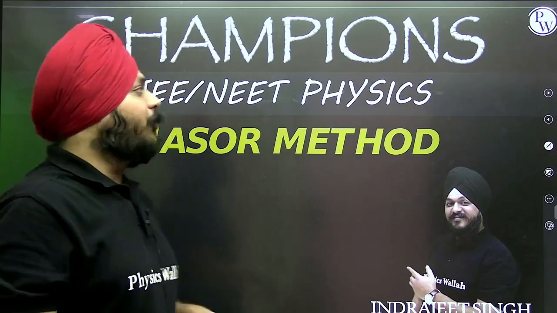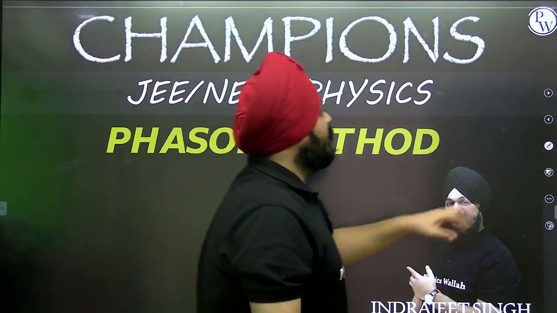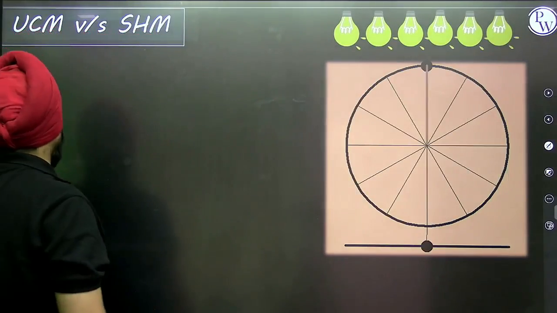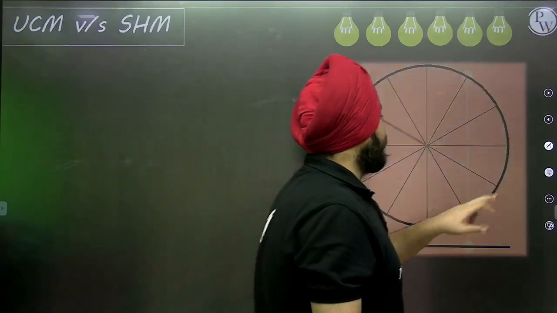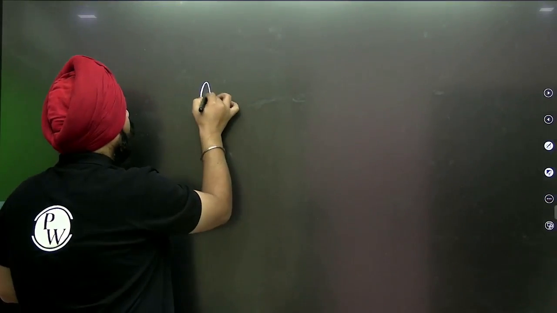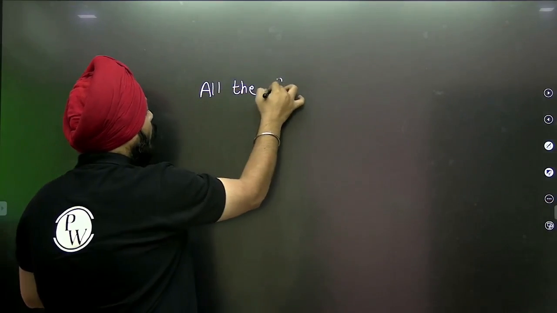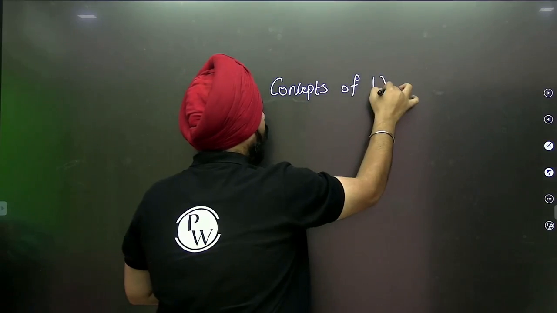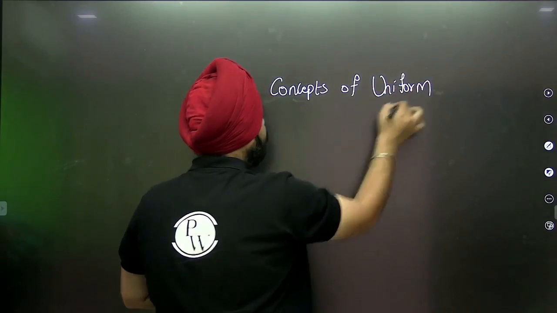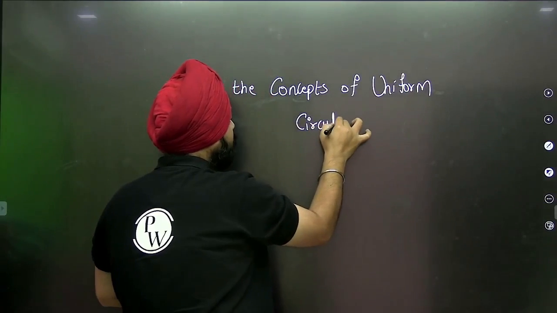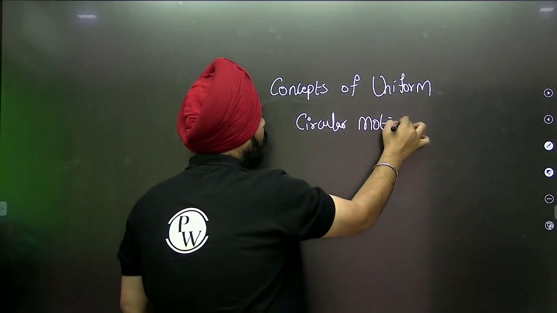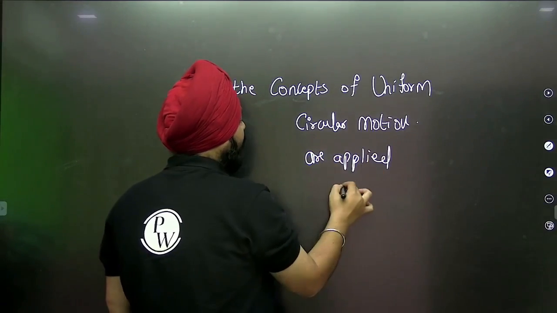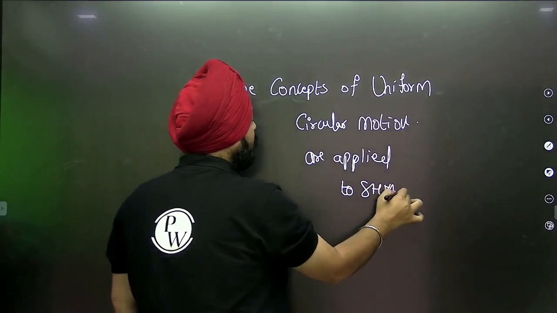Now, the Phasor method, what does it actually state? In the beginning, I'm going to write one statement in front of you all. The statement states that all the concepts of uniform circular motion are applied to SHM.